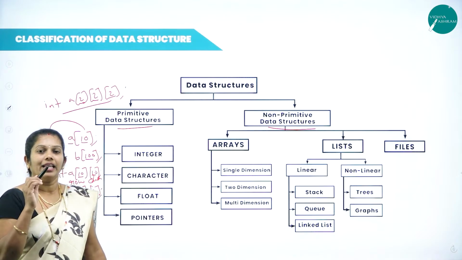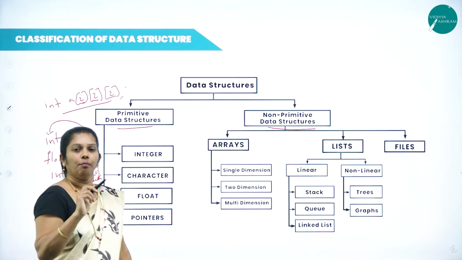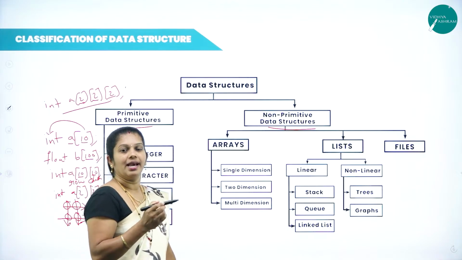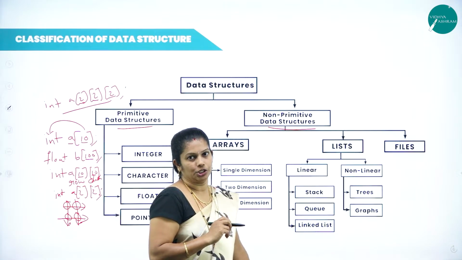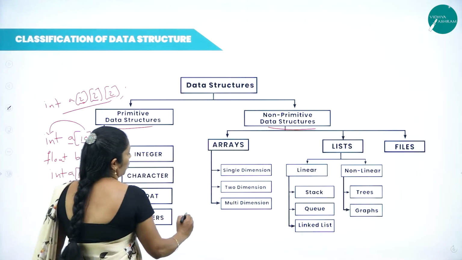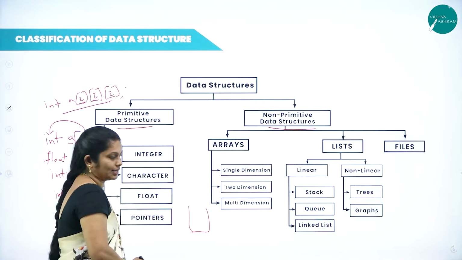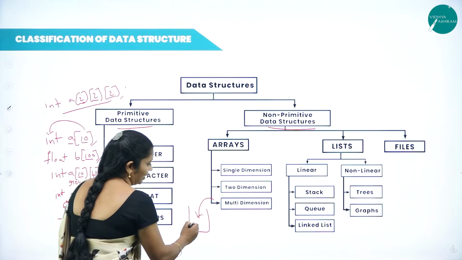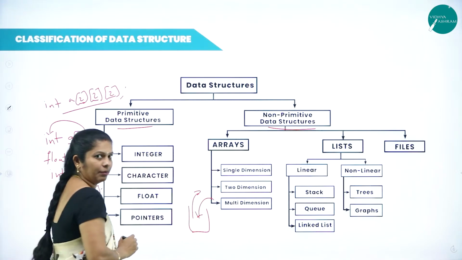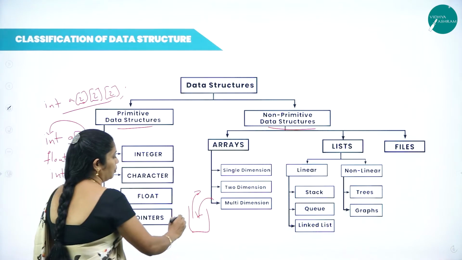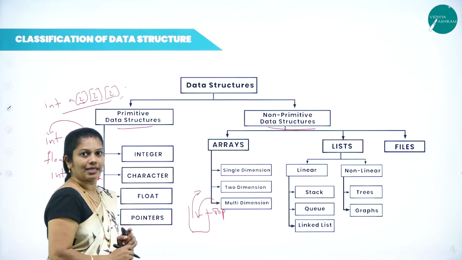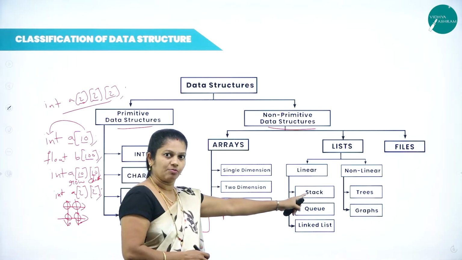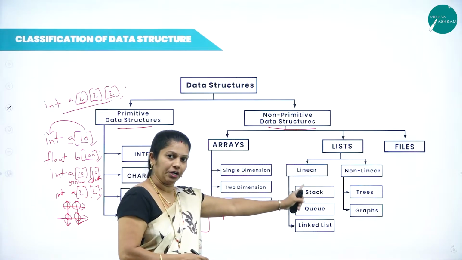Stack is a collection of elements only, but insertion of elements as well as removal of elements will take place at the same position. Consider we have one container here. On this container, insertion of elements as well as removal of elements will take place at the same position. That position can be called the top of the stack.